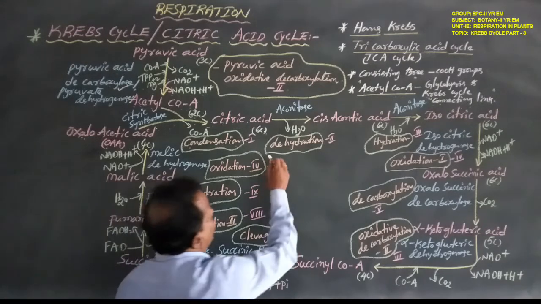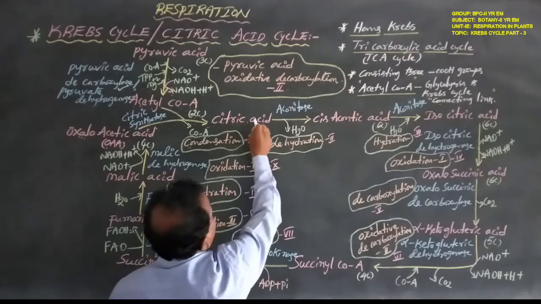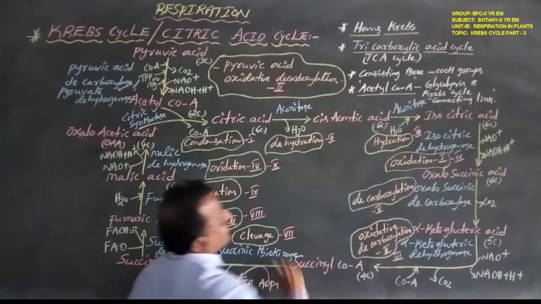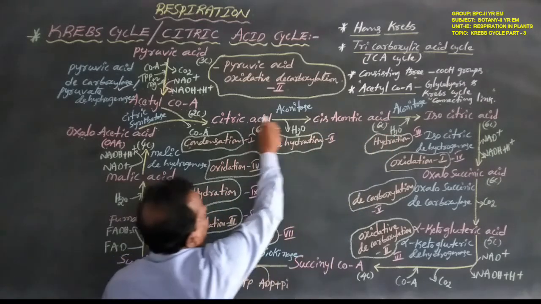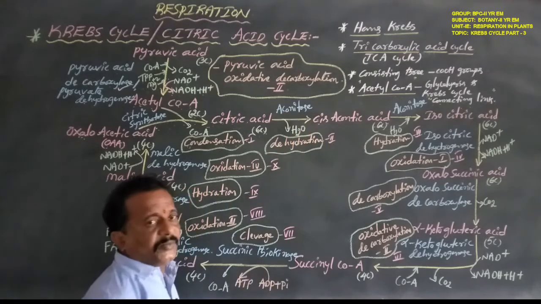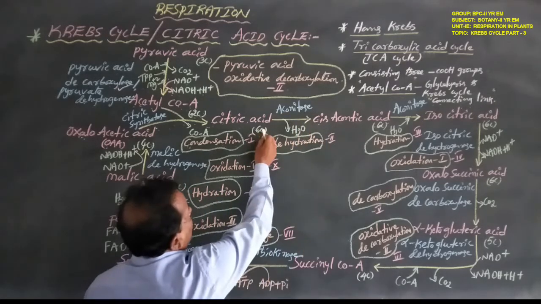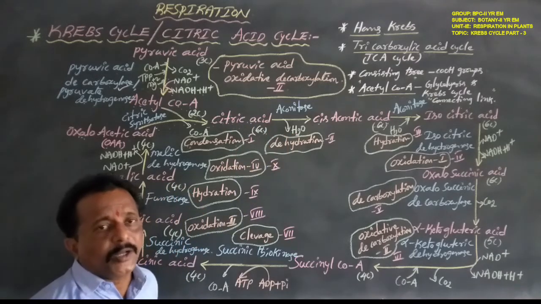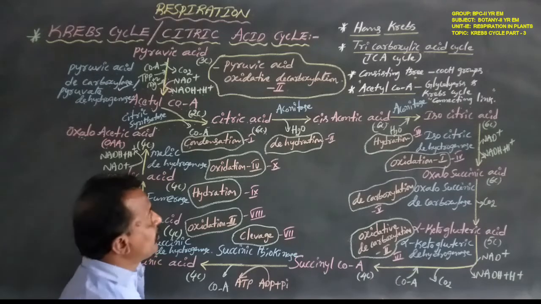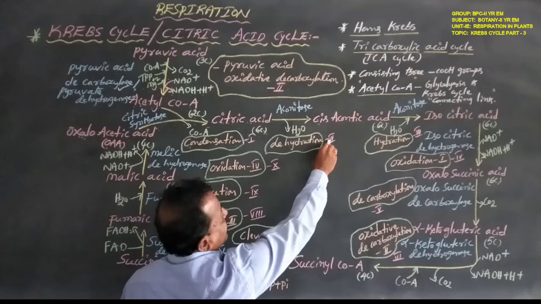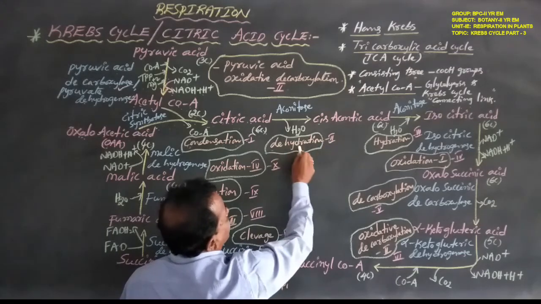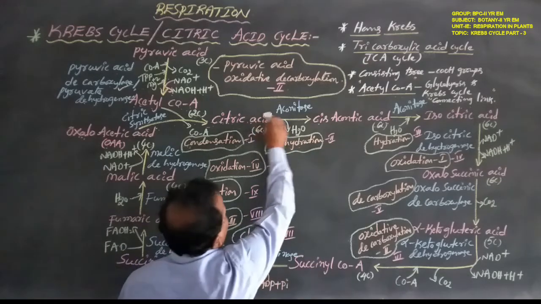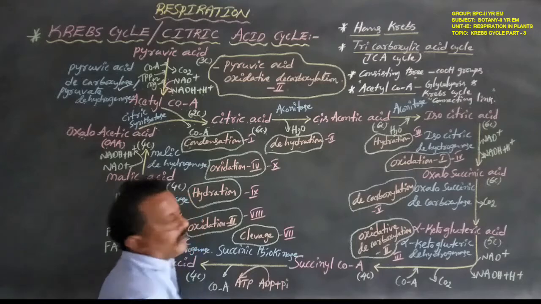Next, the 6 carbon compound citric acid is converted to the 6 carbon compound cis-aconitic acid, catalyzed by the enzyme aconitase. At the same time, one water molecule is removed. This is the second reaction, and it is named dehydration.